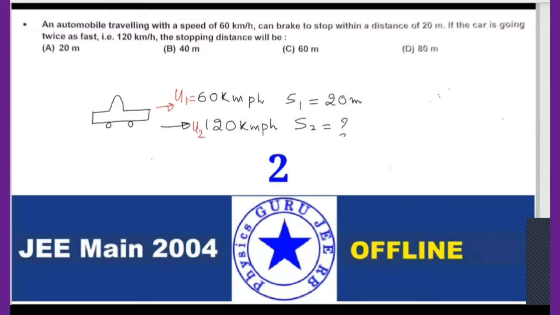And he is saying the distance before coming to rest, that means the final velocity is 0. What is the distance traveled? This is the question. Am I right?